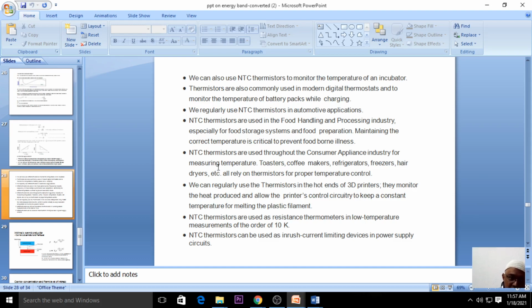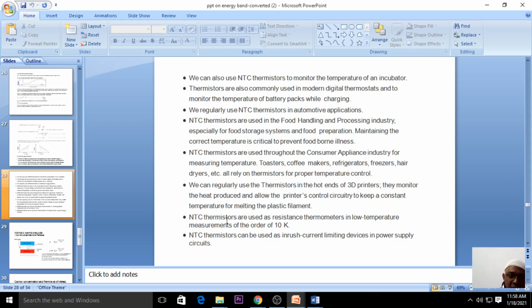We can regularly use these thermistors in 3D printers. Nowadays 3D printers are very hot and happening, and in 3D printers also we use the thermistor. That is the reason we are studying the negative temperature coefficient resistance, which resembles our semiconductors. Semiconductors also show this type of property.